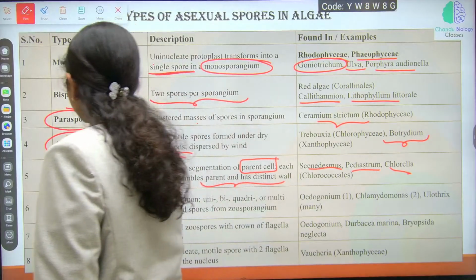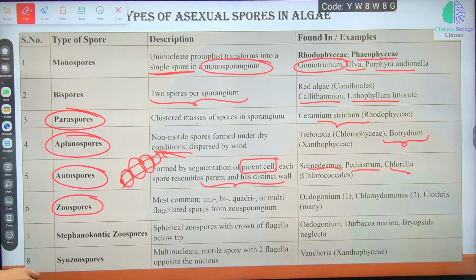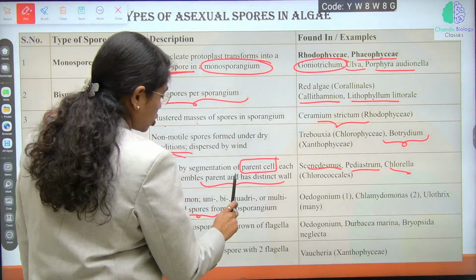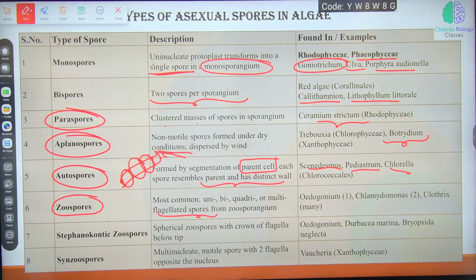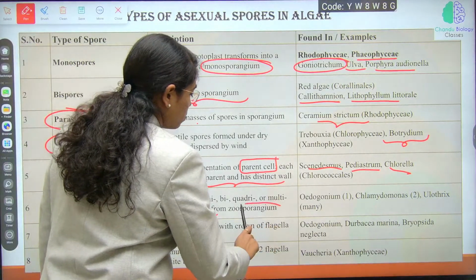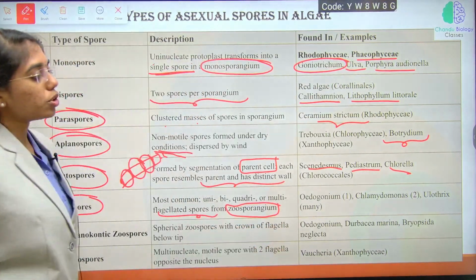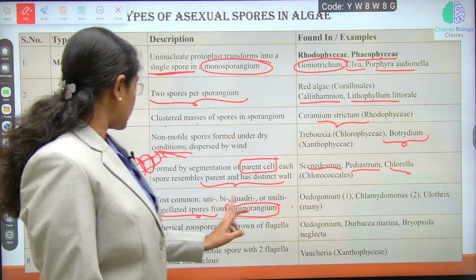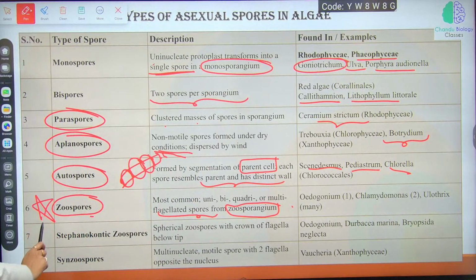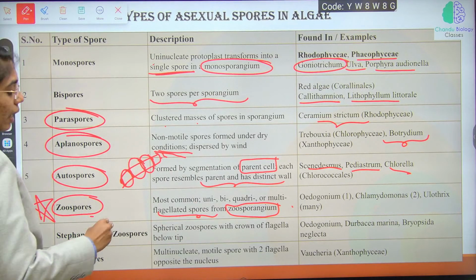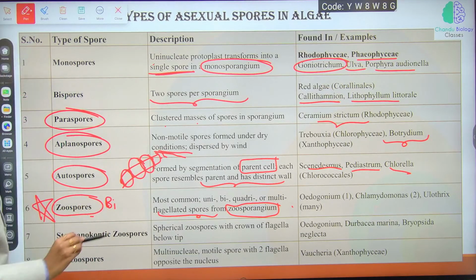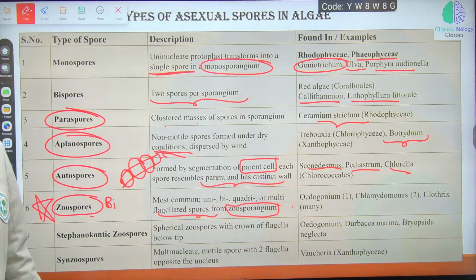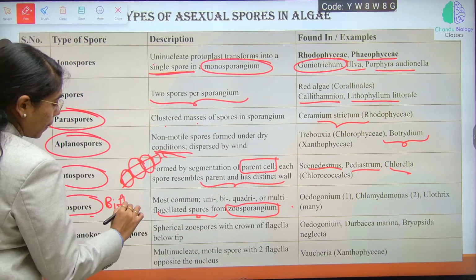And then zoospores. What are zoospores? They are most commonly uni, bi, quadri or multiflagellated spores. They are from the zoosporangium. Examples you see, Gonium, Chlamydomonas, Ulothrix. These are the examples for zoospores. Most important, zoospores are usually biflagellated. Of course, they can be uni, bi, quadri or multiflagellated, but mostly they are biflagellated.